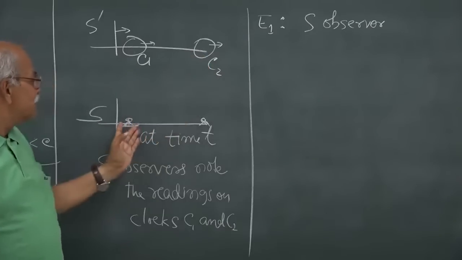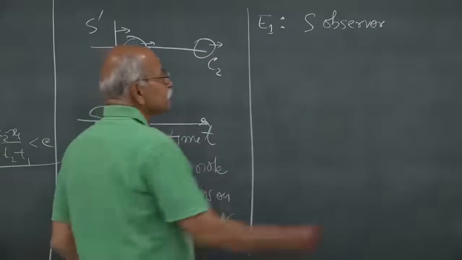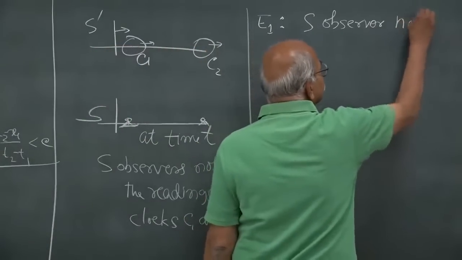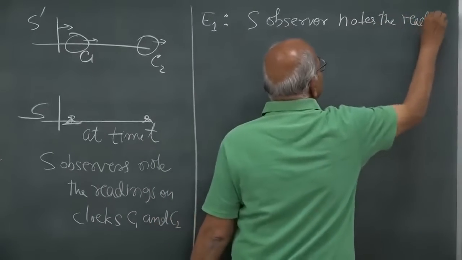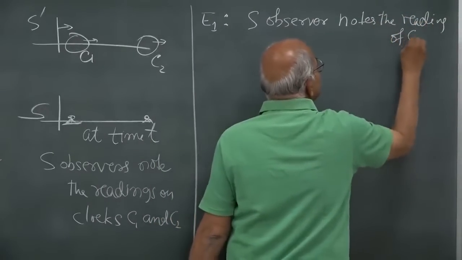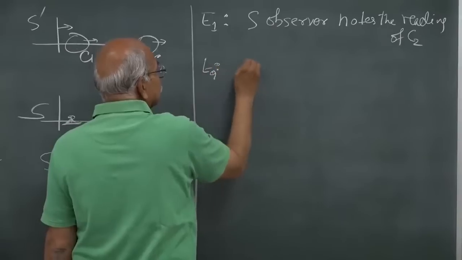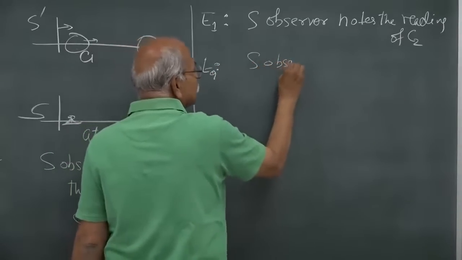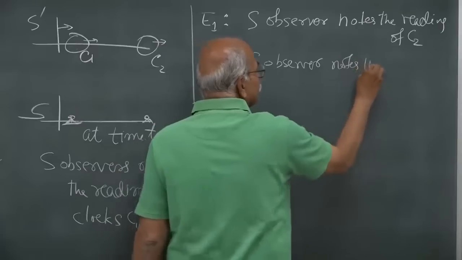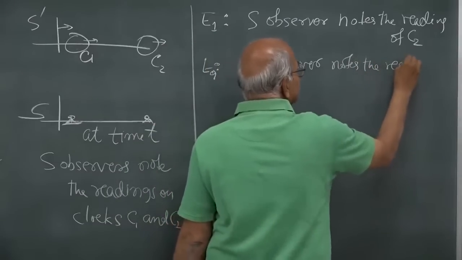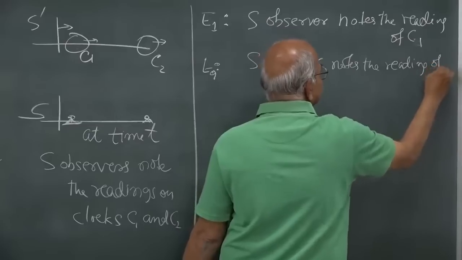So, event 1 is that this observer notes the reading of this C1. And similarly, E2 is once again an S observer, maybe a different observer, noting the reading. This is C1 and this is C2.